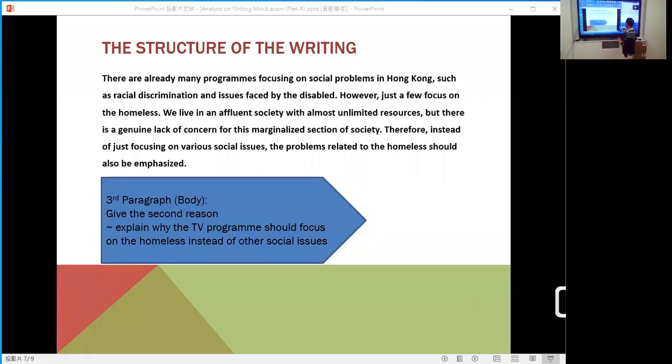All right, so you need to figure out the topic sentence. The topic sentence should be this one, right? Instead of just focusing on various social issues, social problems, the problems related to the homeless should also be emphasized. And this is also the reason, because in the past, people focused too much on other problems in society. So that's why we also need to emphasize the problems of the homeless. So this is the topic sentence.